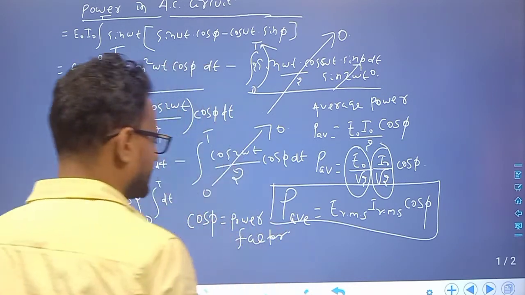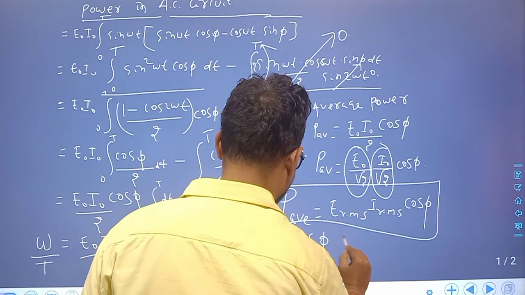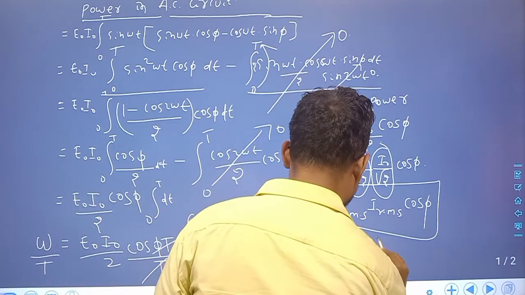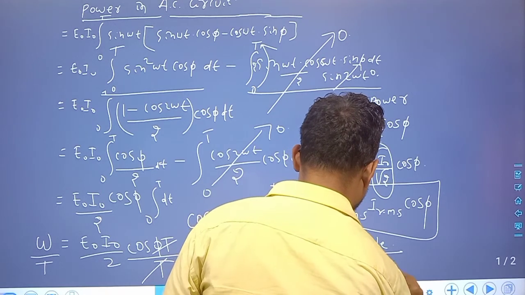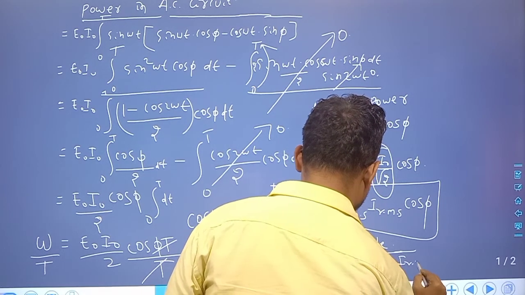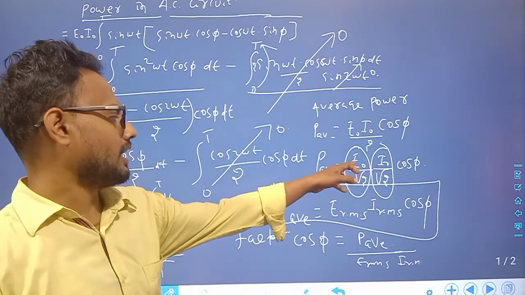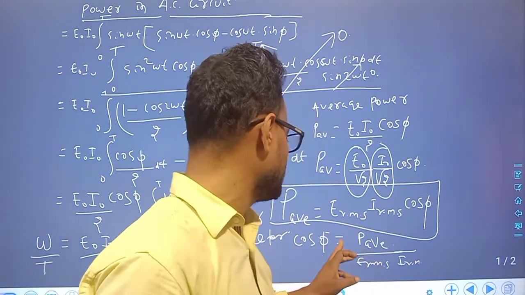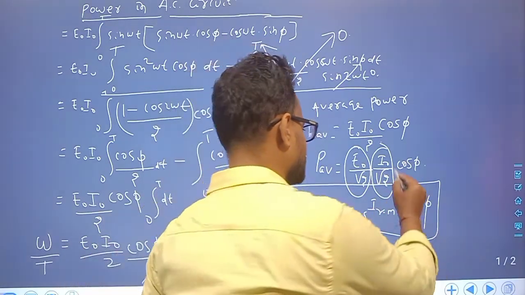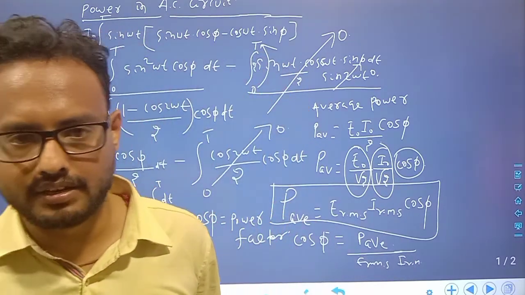So cos phi is equal to P average divided by E RMS and I RMS, where RMS is E naught by root 2 and I naught by root 2, the RMS value of the EMF and the RMS value of the current. Cos phi is the power factor, because the average power depends upon cos phi. Phi is the phase angle.